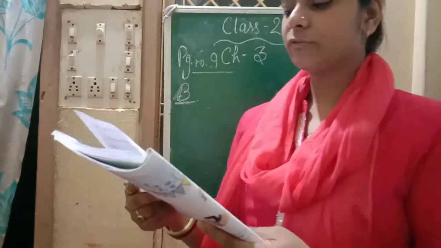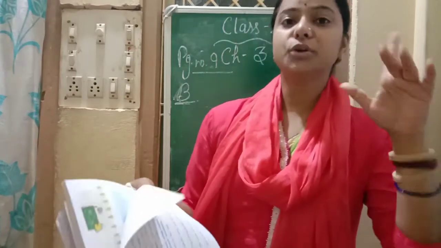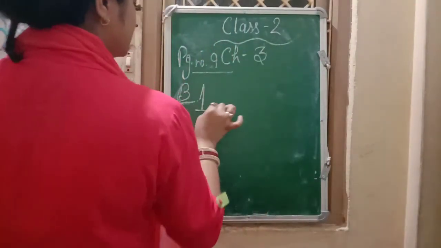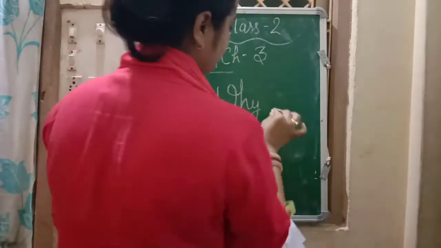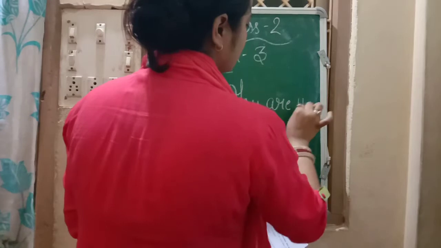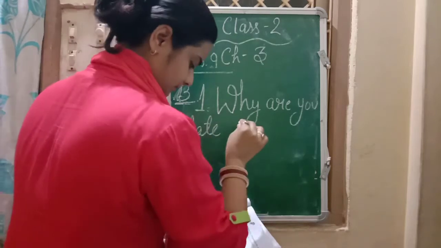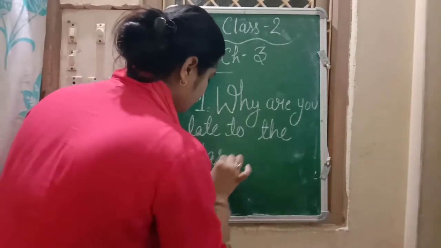Rewrite these sentences using capital letters, full stop and question mark wherever necessary. Wherever it is necessary, we have to write a capital letter and put a full stop or a question mark. So the first one is: why are you late to the class?